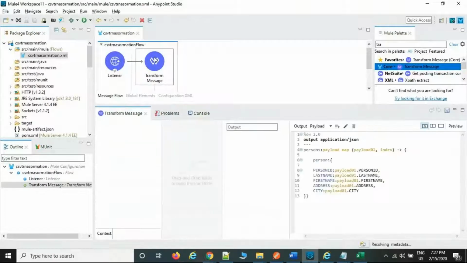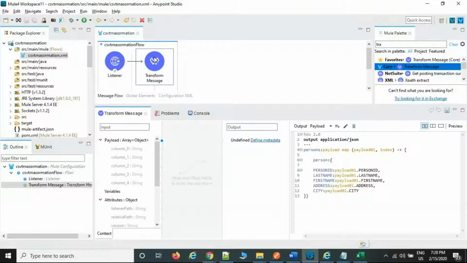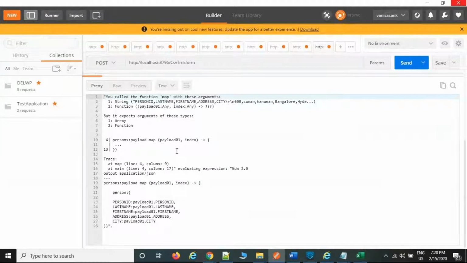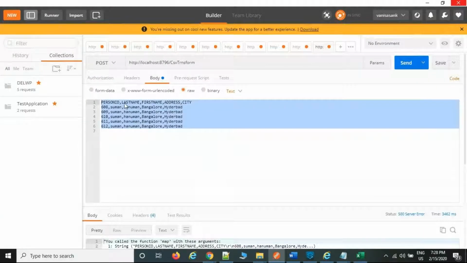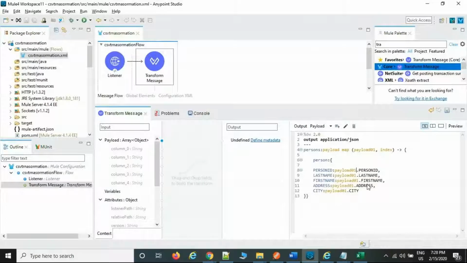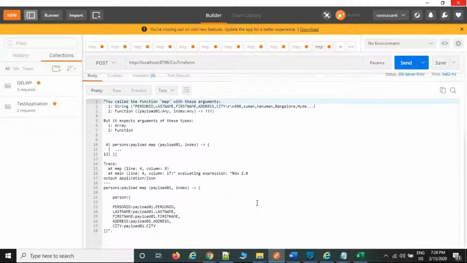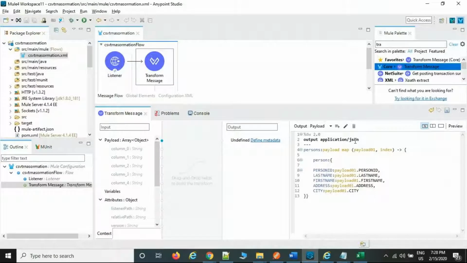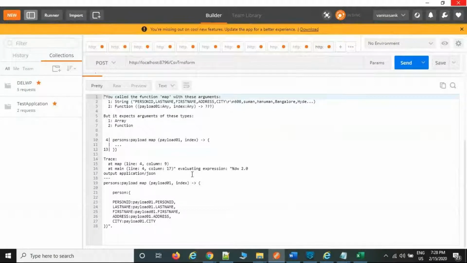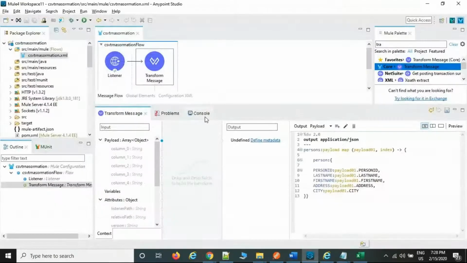Function map operator. What happened? Payload map. Payload 01. I think what happened? You call the function map operator of the city. Payload 01 only, right? This is the person ID, last name, first name, and city. Application Java. This person's payload. Something went wrong.